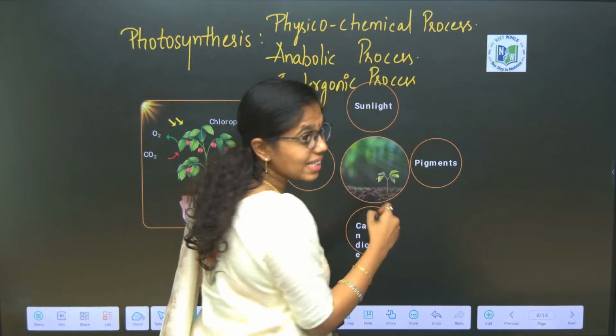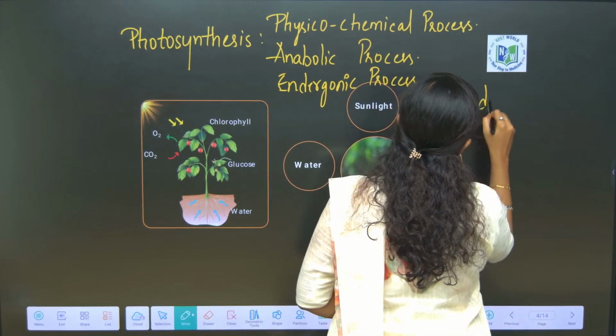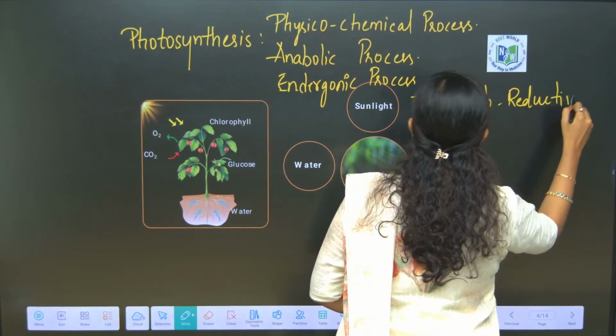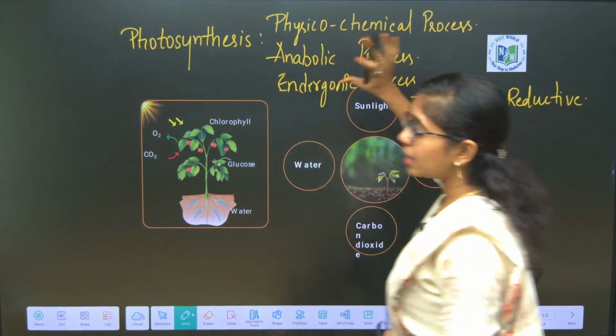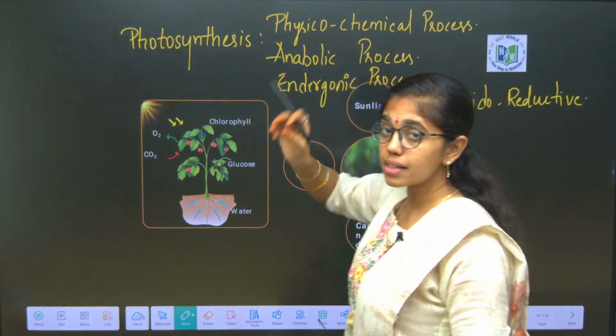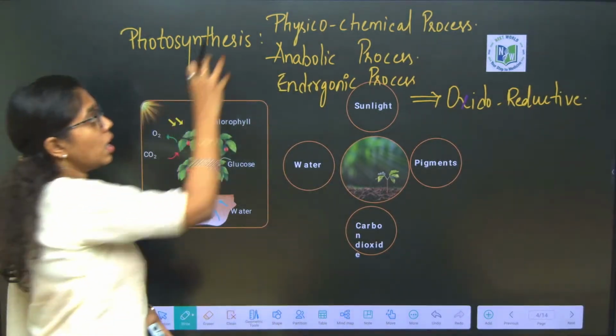And this is an oxidoreductive process as well. Let us look into why photosynthesis has so many synonyms. You should know the reasons, because we can expect an assertion-reason type of question or statement based on this.